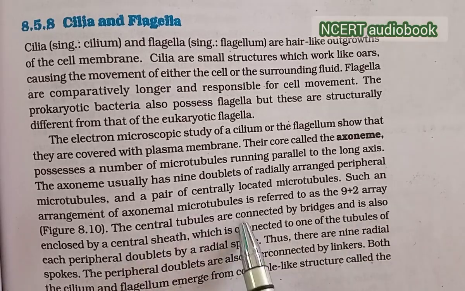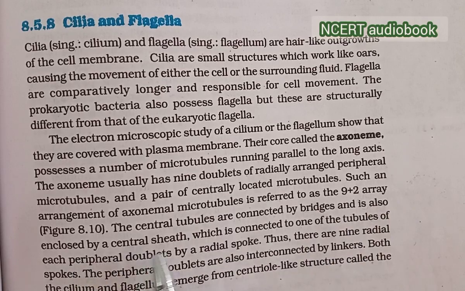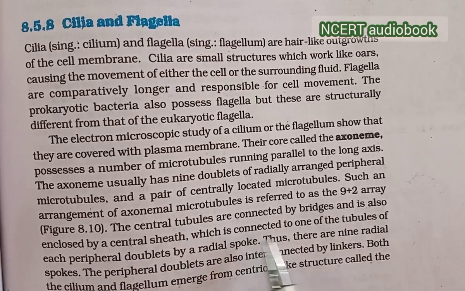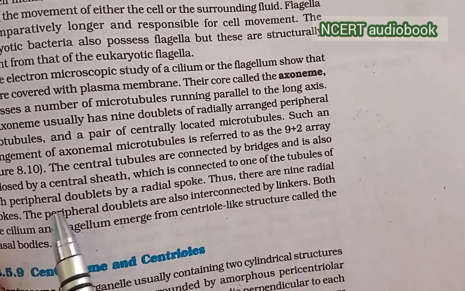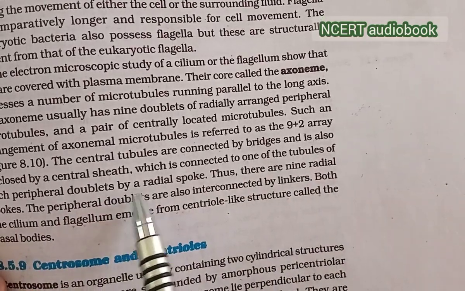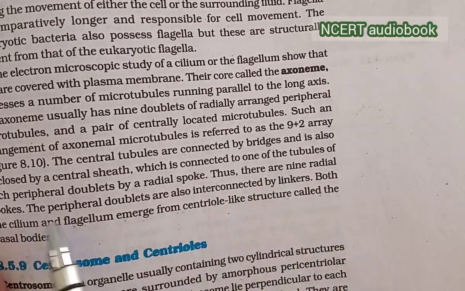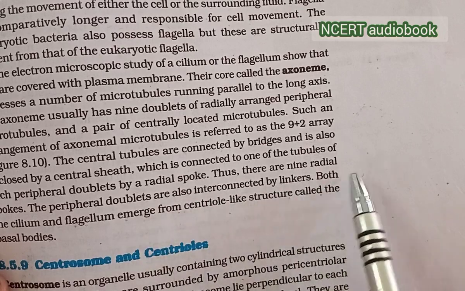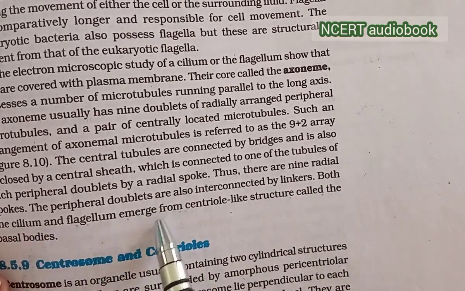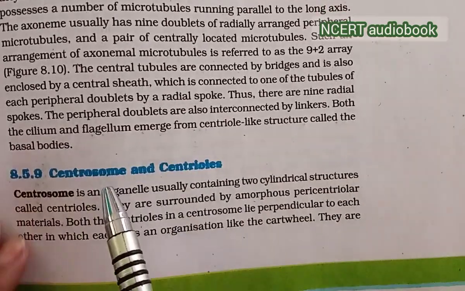The central tubules are connected by a bridge and enclosed by the central sheath, which is connected to one of the tubules of each peripheral doublet by the radial spokes. Thus, there are 9 radial spokes. The peripheral doublets are also interconnected by linkers. Both the cilium and flagellum emerge from centriole-like structures called basal bodies.